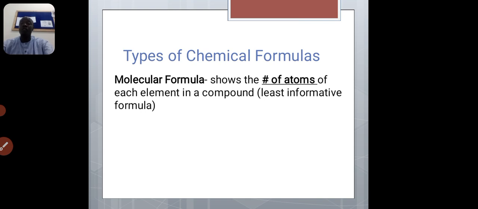So it does not give the ratio. For example, propane. The molecular formula is C3H8. So it gives the exact number of atoms that are present in a compound. While remember, the empirical formula just gives the ratio of the atoms that are present in a compound.